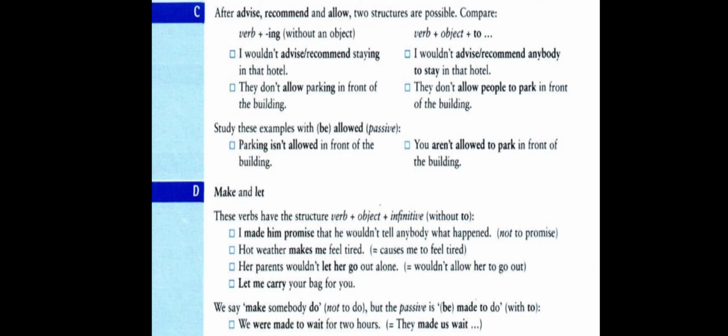Third example: her parents wouldn't let her go out alone. Here we have the verb "let" followed by the object "her", and the object is followed by the base form, the infinitive without "to": the verb "go".